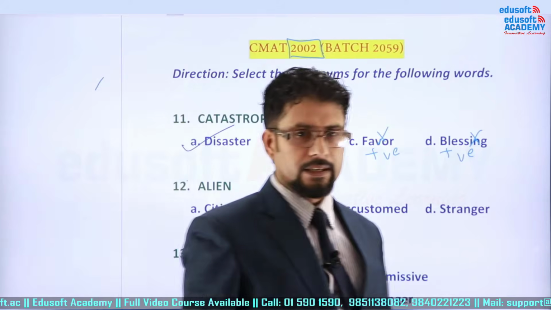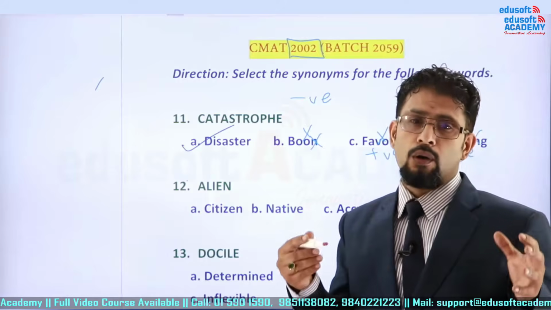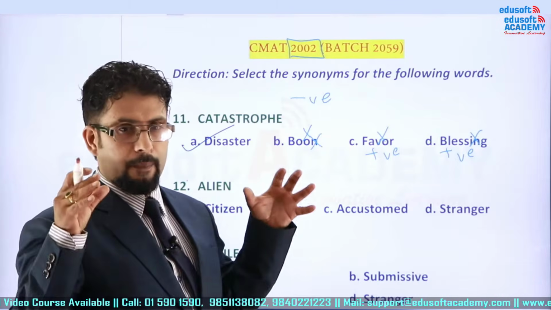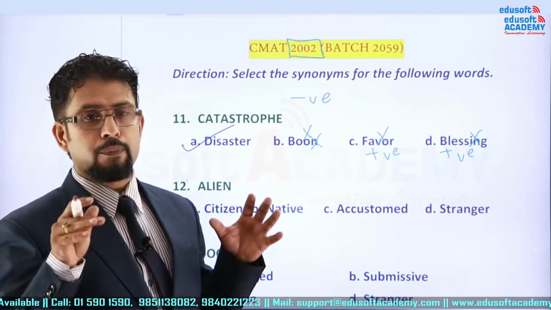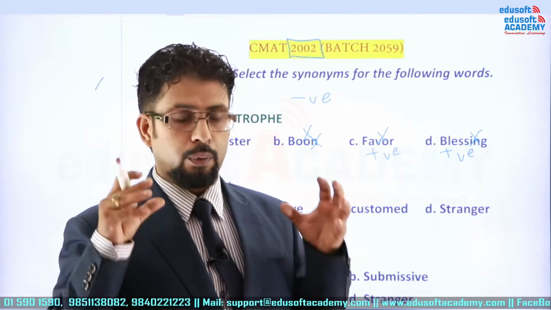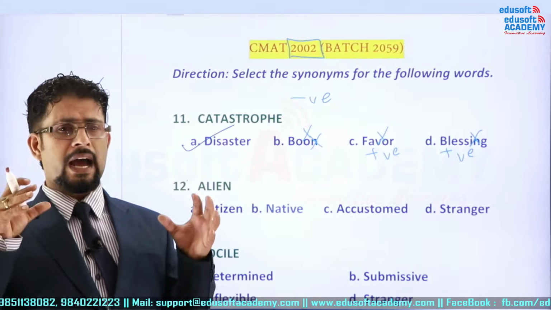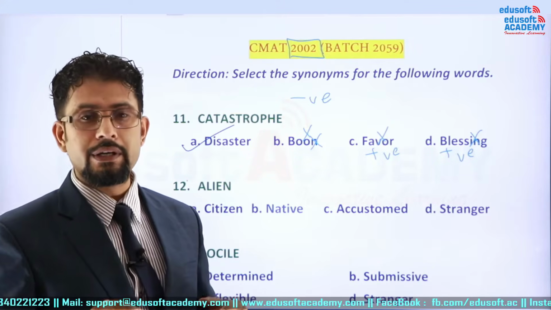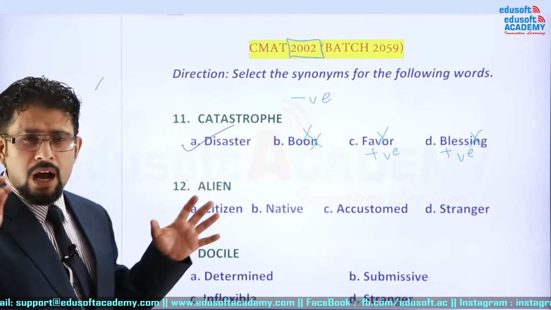Second one is alien. What is the synonym of alien? If you know, then no problem. If you do not know, again I will take you back to my previous video. In my previous video, I have taught you, if you do not know the meaning of that particular word, then try to contextualize it with the word that you have heard. Who is alien? Alien means someone who comes from outer space.